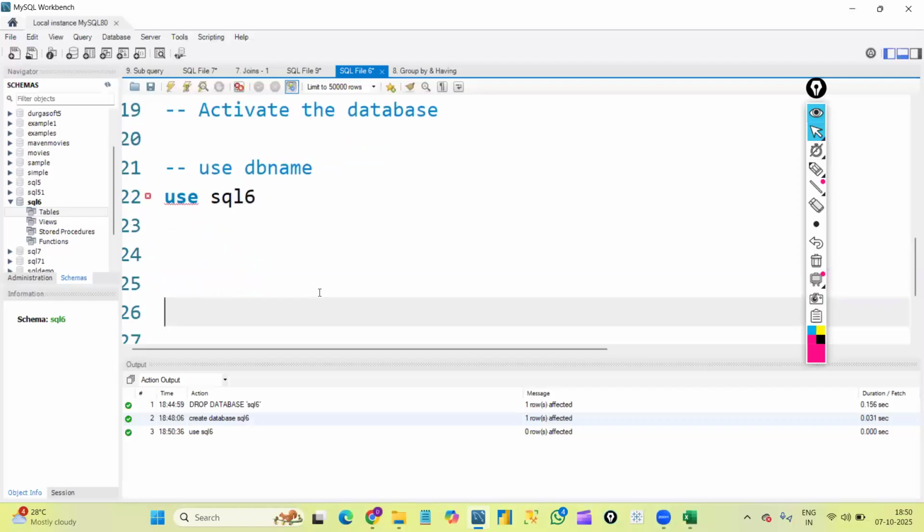Okay. So like that, we created our database, we activated the database, right? Now the next step is that we need to create a table, creating tables.